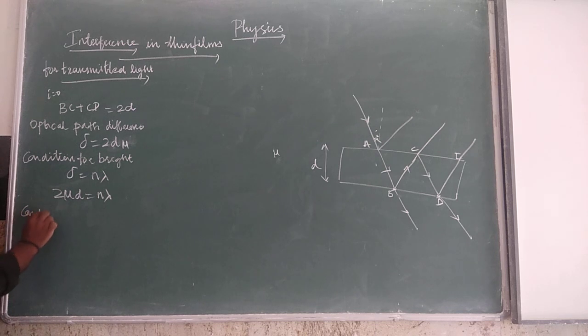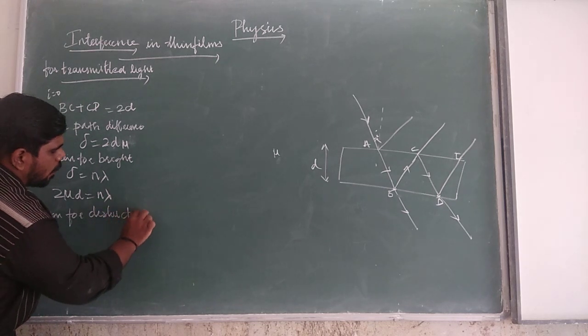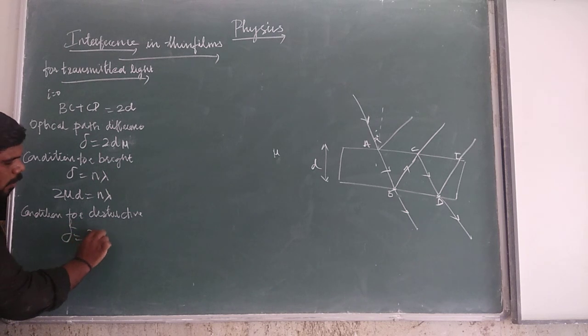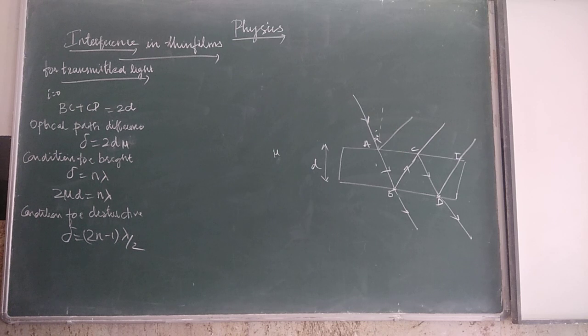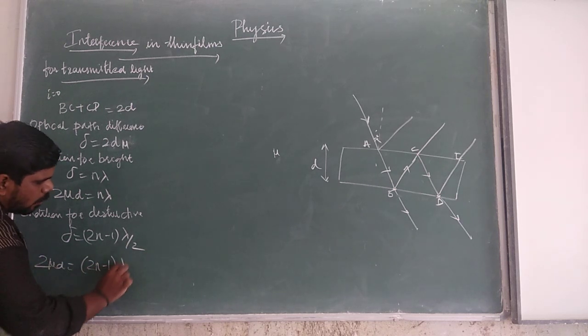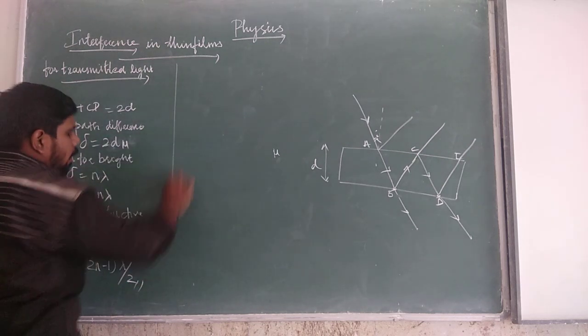Then the condition for destructive or dark fringes: del is equal to (2n minus 1) into lambda by 2. If you substitute this, what do you get? 2 mu d is equal to (2n minus 1) into lambda by 2. This is for transmitted light. Similarly, for reflected light.